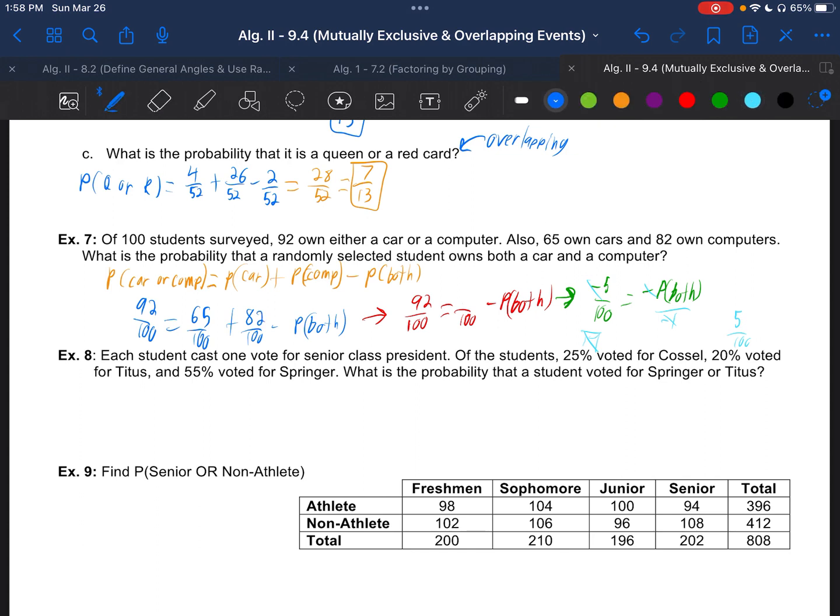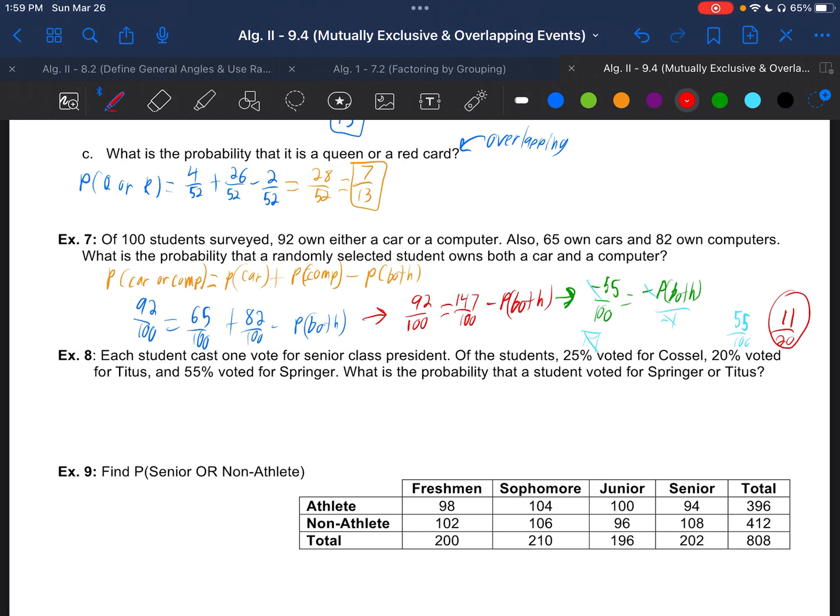Let me fix that. 82 own computers, which makes this 147, which makes this 55 here, which would make this 55 over 100 that own both, aka 11 over 20 if you reduce. Or, like I said, 55%. So I apologize on that. I wrote down 85 the whole time instead of 82, which would throw off my math by 3 each time.